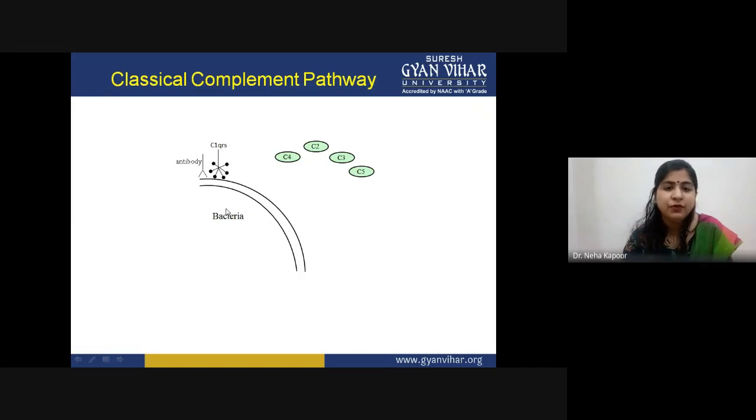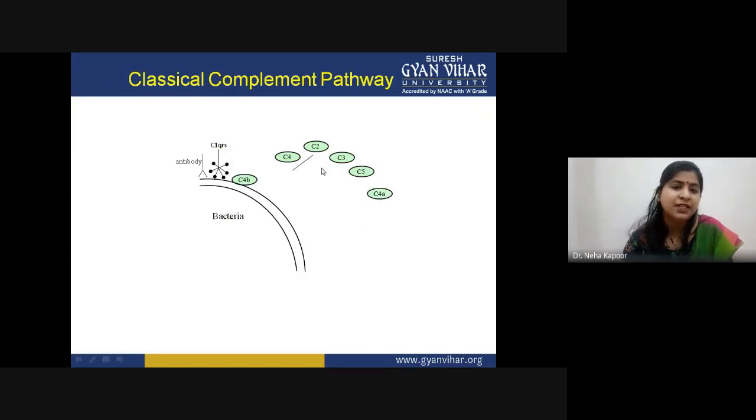So in summary, suppose this is the bacteria, this is the cell surface, this is an antibody bound to it, and this is the C1QRS protein. The steps would start like this. First, the C4 protein would be cleaved into two parts, C4b and C4a. Next, the C2 protein would be cleaved again into two parts, C2b and C2a. After that, the C3 convertase complex is formed. It will cleave the C3 protein into two parts, C3b and C3a.